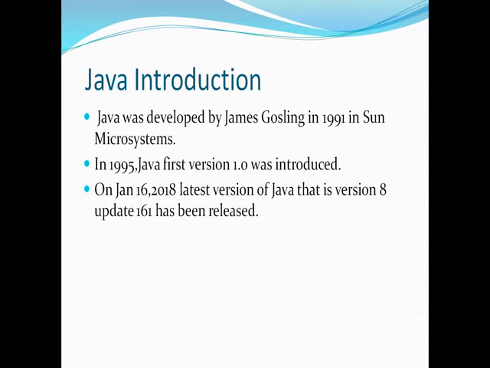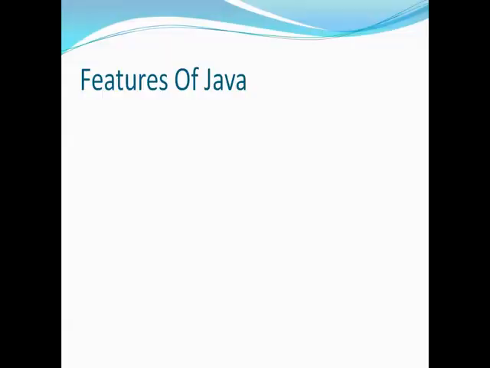If you go to the website of Java, you would see that this was released on Jan 16, 2018. So this Java 8 is the latest version that we are using now. Java was acquired by Oracle in 2010. Now we are going to see various features of Java.